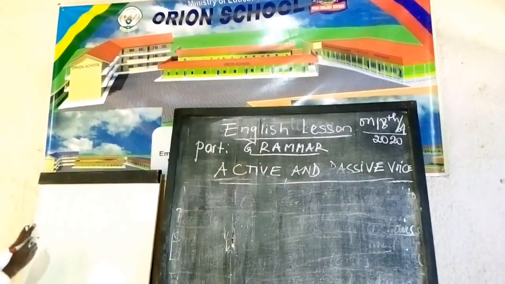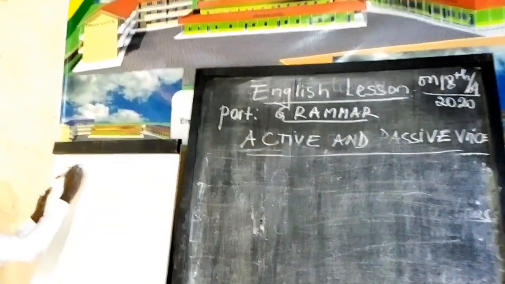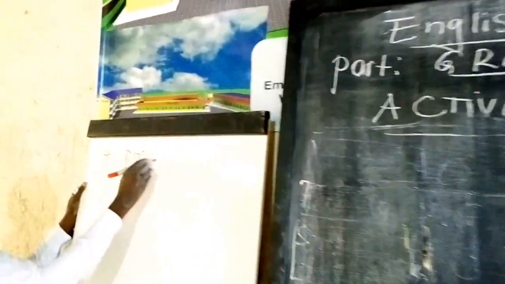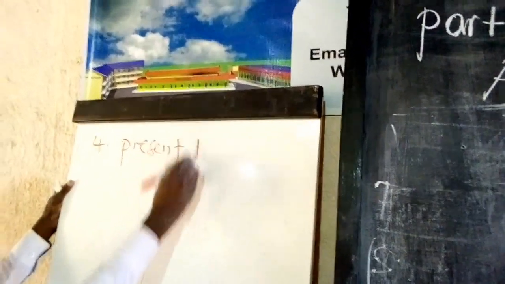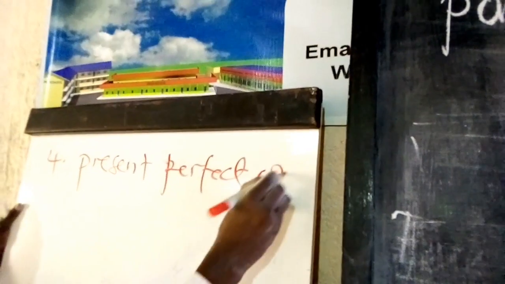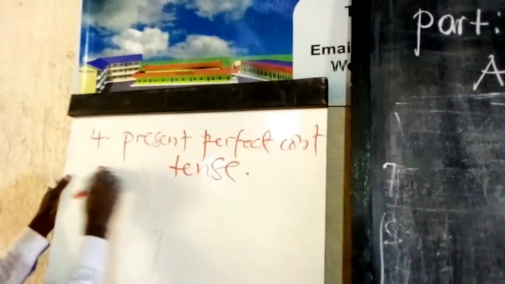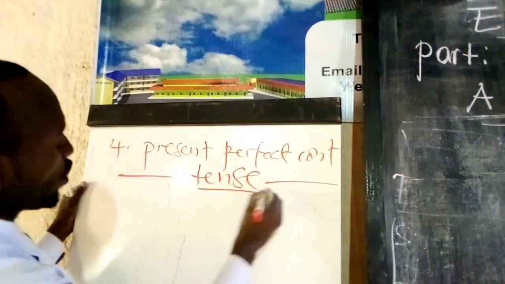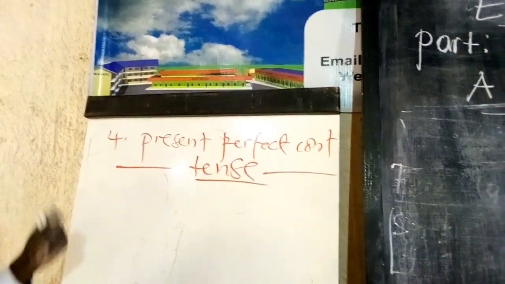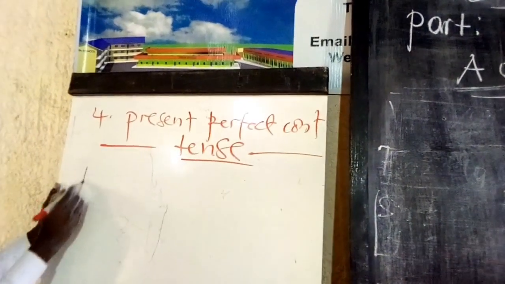So, learners, we are going to see how we change active voice into passive voice when a sentence is, we are on point 4, present perfect continuous tense. When a sentence is in present perfect continuous tense, you have to know the formula.